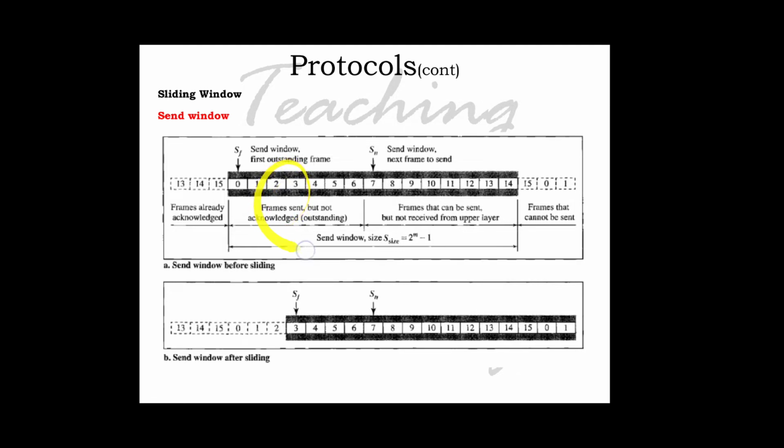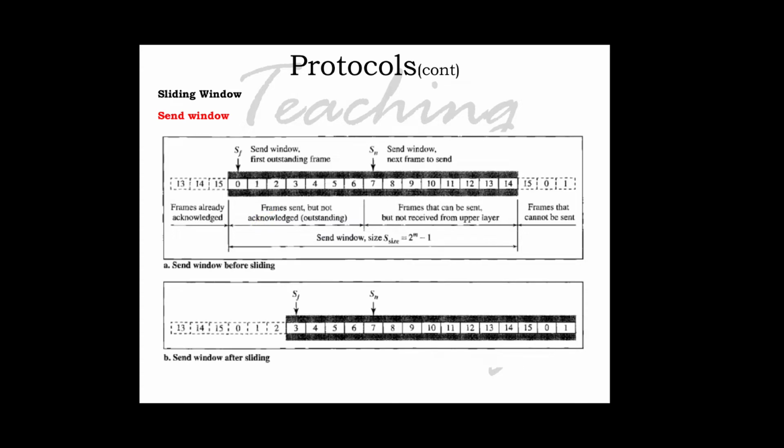This part is known as frames sent but not acknowledged, the outstanding frames, and frames that can be sent but not yet received from the upper layer. These are the first outstanding frame, and these are the next frames to send. The sender does not worry about the acknowledged frames and keeps no copy of them.